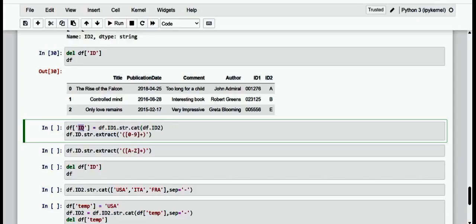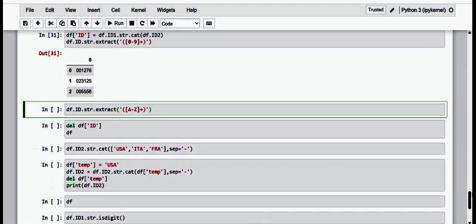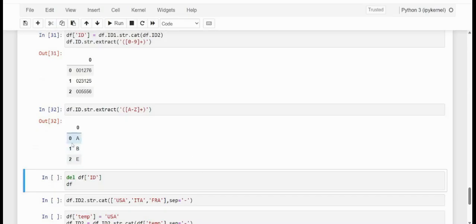The same thing, if I just want to make it towards the character here, observe only the numerical values, and the same thing with alpha. So kindly see here, A, B, E. So the same can be done, extract the alpha part from the column, and it is sufficient to change the regular expressions to extract only the alphanumeric characters.